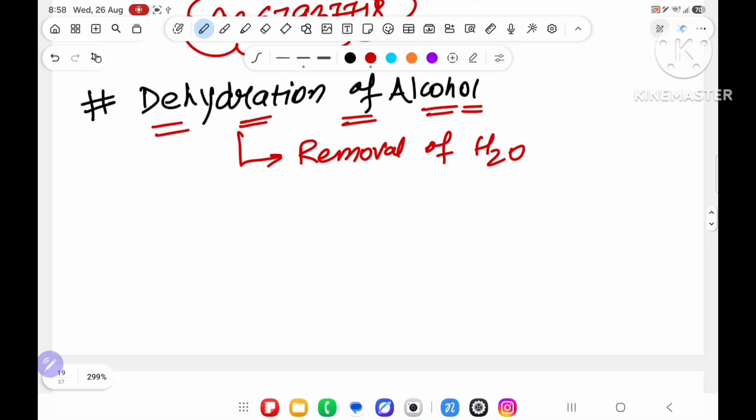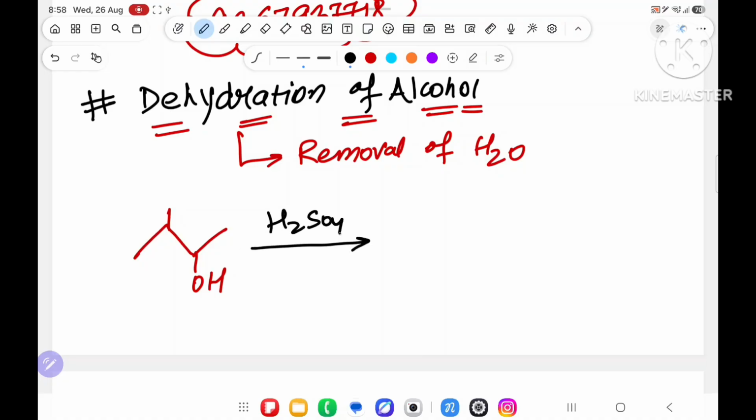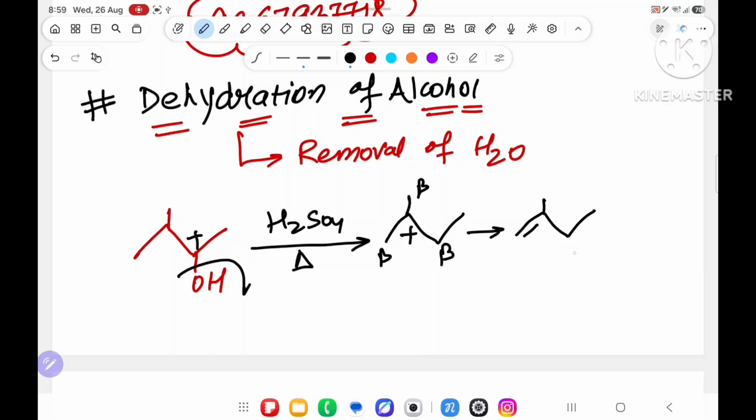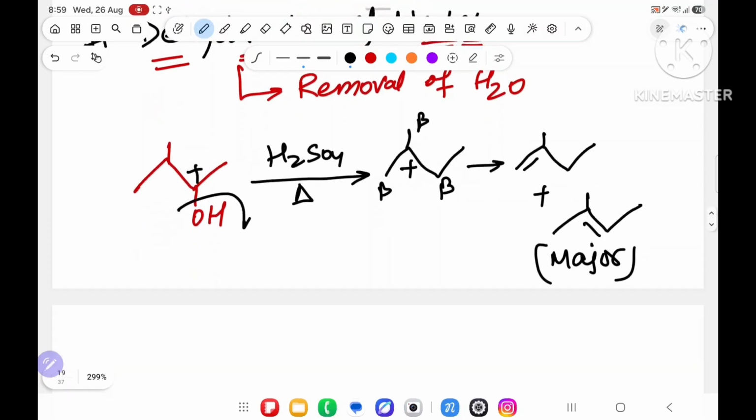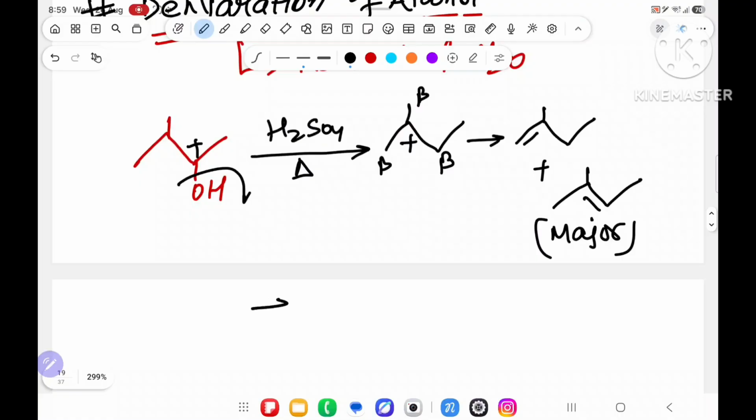In dehydration of alcohol, what are you using? This also I have dictated in haloalkanes and haloarenes, as well as hydrocarbons. You are taking H2SO4 and a little bit of heat. OH will go from here, it will get positive. Positive will do rearrangement. After rearrangement, positive will come here. This will become beta, this will become beta, this will become beta. Two products you will get, one double bond here. Another product you will get, one double bond here. It is known as the major product. And we know that over here, the first important point is that there is a carbocation formation.